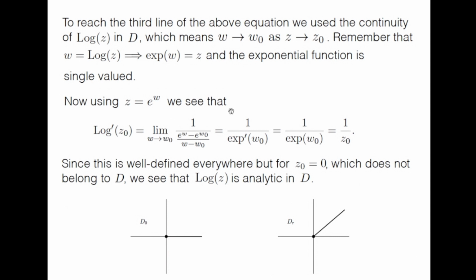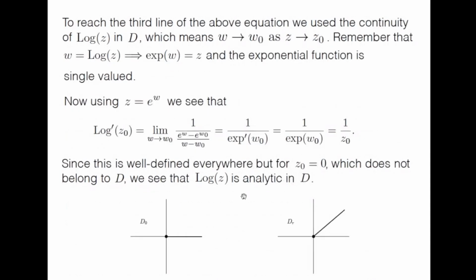So you see that the derivative of the log function in the complement of the non-positive real axis, where the principal value of the log function is single valued and continuous, is log prime z0 equal to 1 over z0.